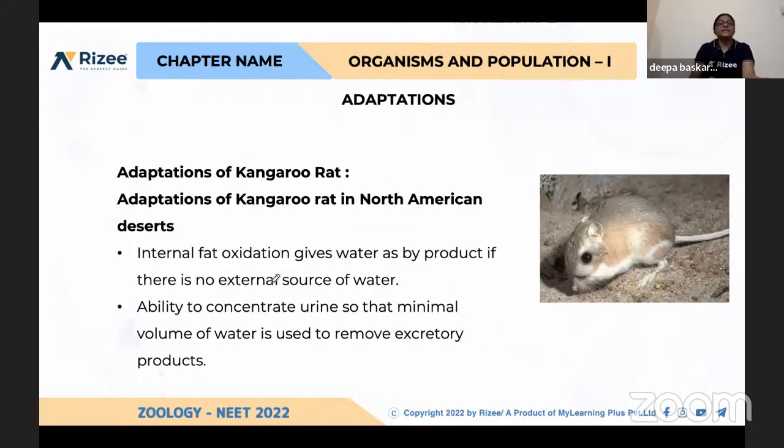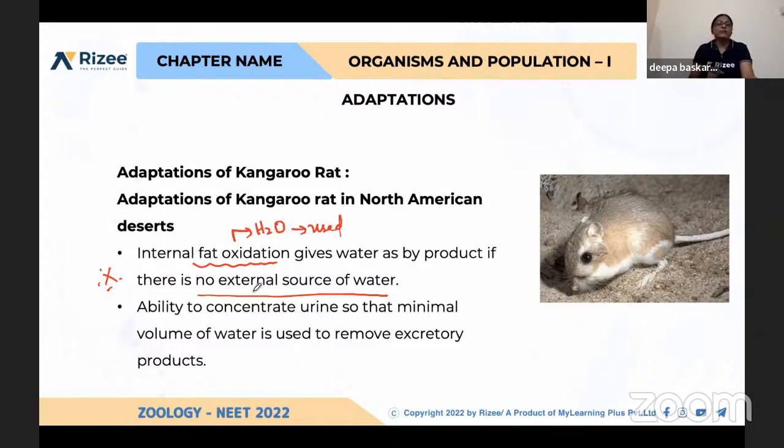Examples for adaptation: first one, internal fat oxidation gives water as a byproduct if there is no external source of water. It is very important. See here, in a desert, if there is no water, water will be produced by the fat stored in their body. So fat oxidation releases some water, and this will be used by the organism.